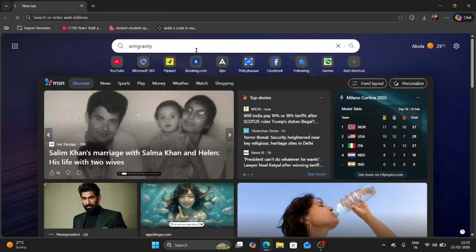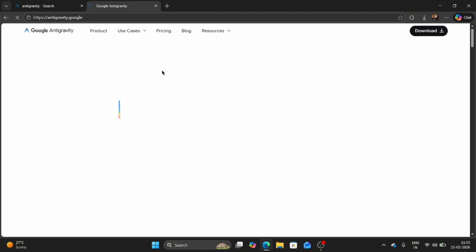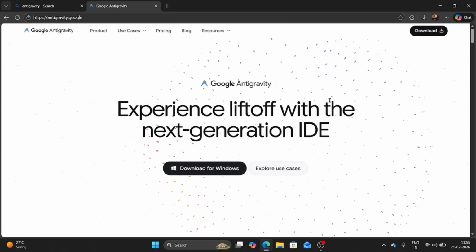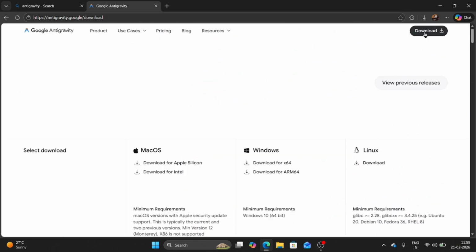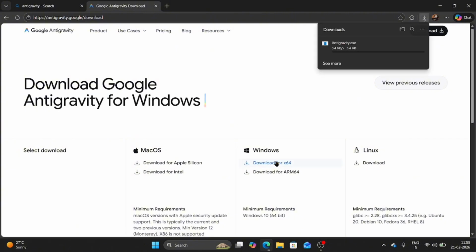Once the website appears, click on the main page. Now on the home page you can see Antigravity. Click the download button, and click the download button again. Download for x64-bit Windows. As you can see, it's downloading. Let's wait for the download to complete.